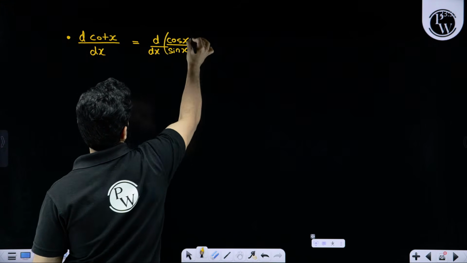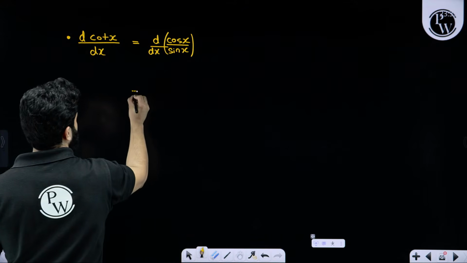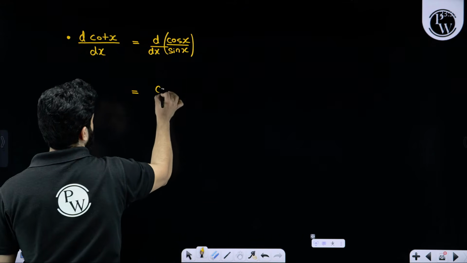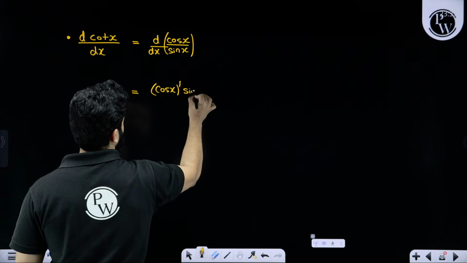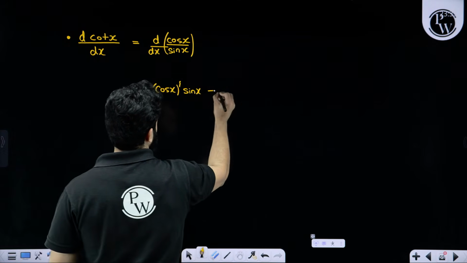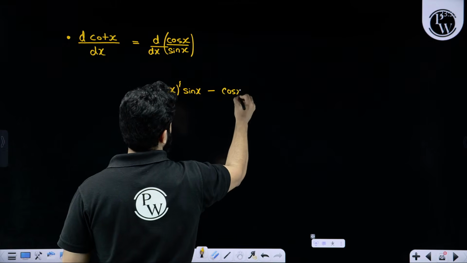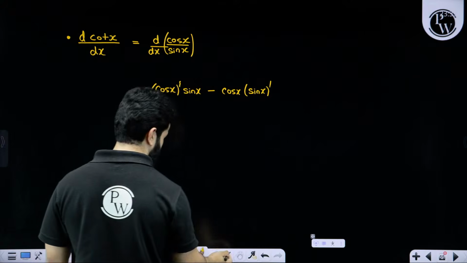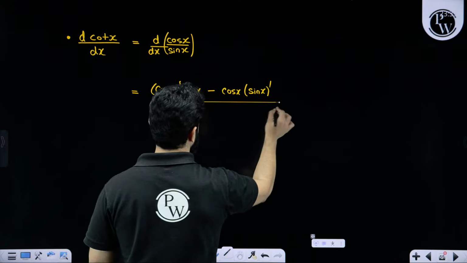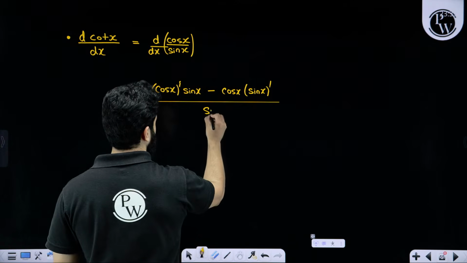Again, my dear friends, same thing. Differentiation of the numerator, write the denominator as it is, put a minus sign, write the numerator as it is, write the differentiation of the denominator, and divide by the square of the denominator.